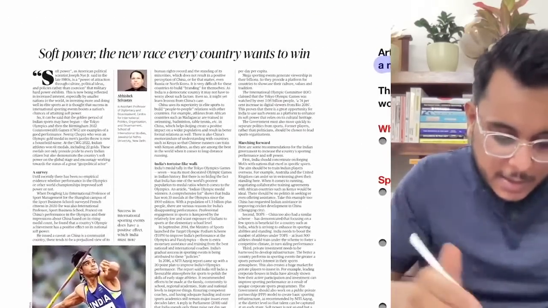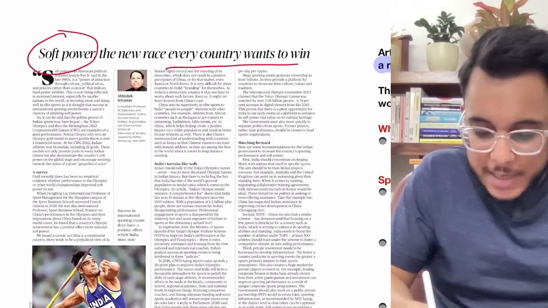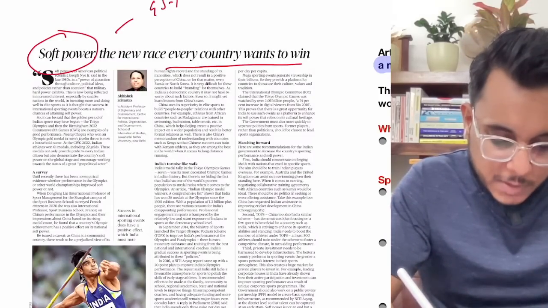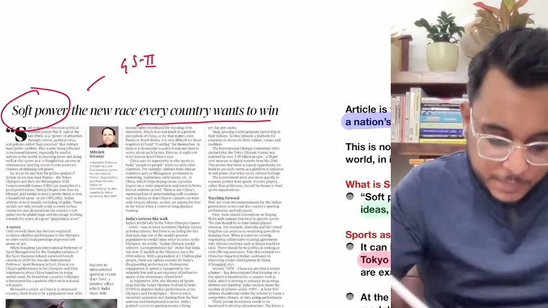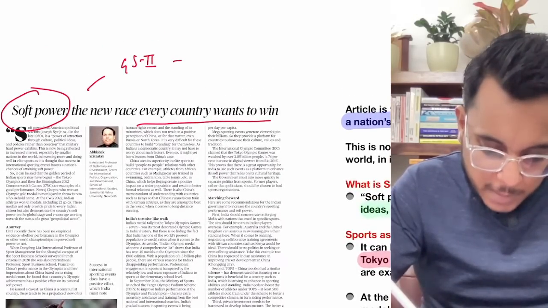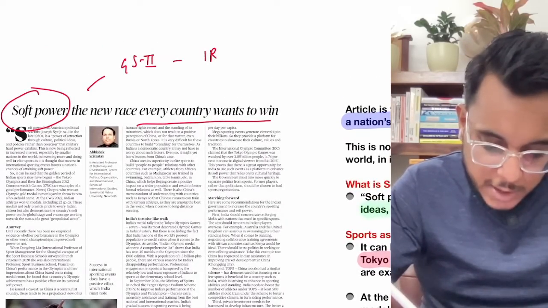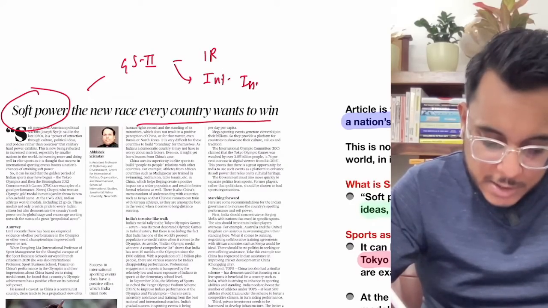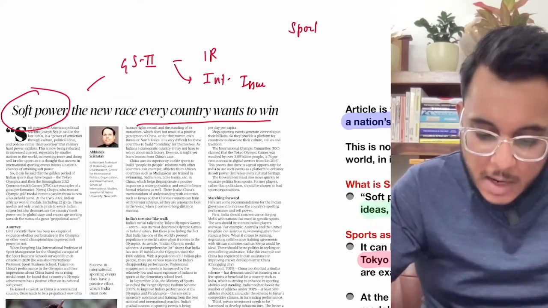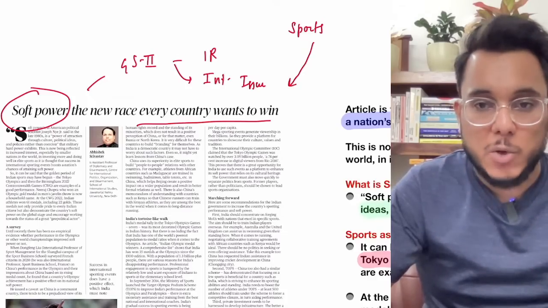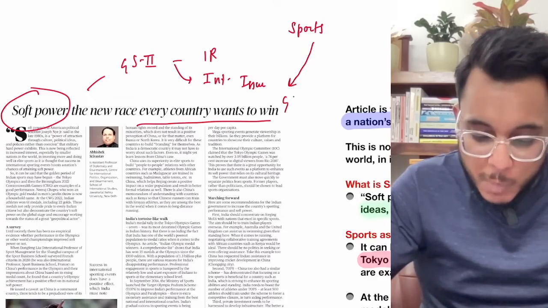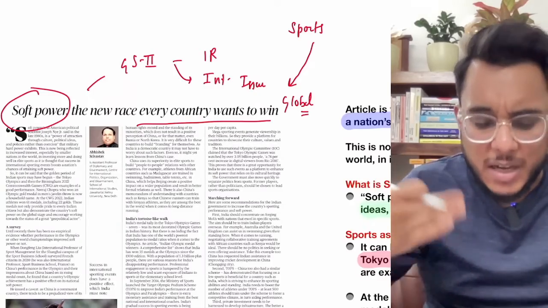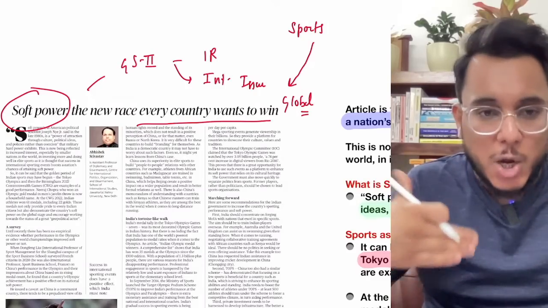Now, the next article: soft power, the new race every country wants to win. Fine. This article we will see with respect to GS paper number 2: international relations, international issues, and how sports can be used to enhance the global presence, the global footprint, of India. So this is a new dimension, a fresh perspective.